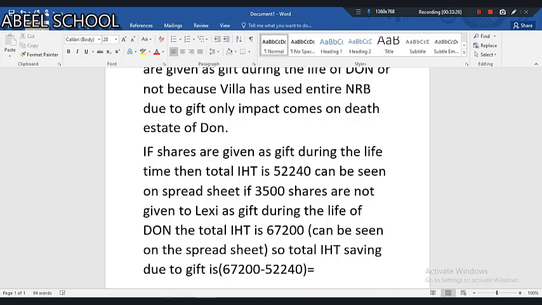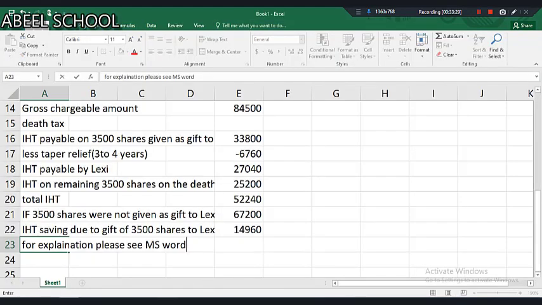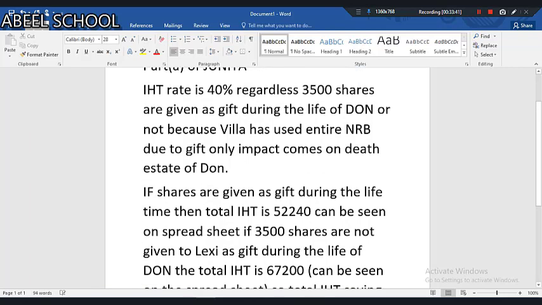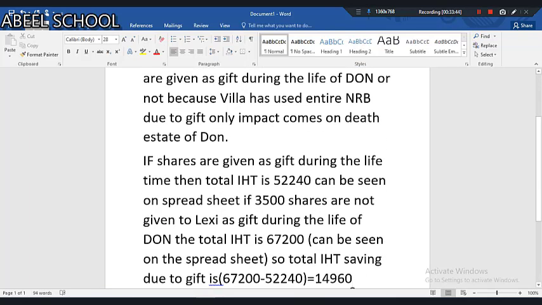It was coming to how much? 14,960. So simply you have to explain this area. We have given the reference also that you can go and check the spreadsheet.